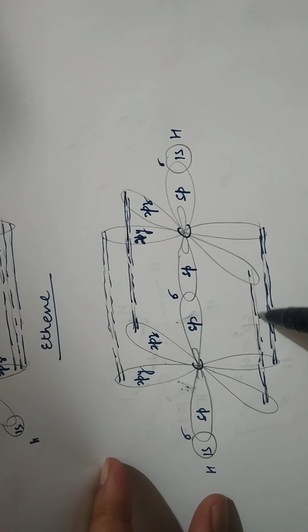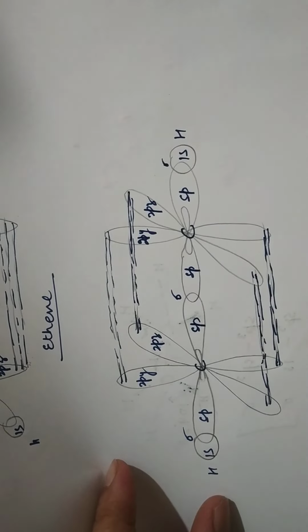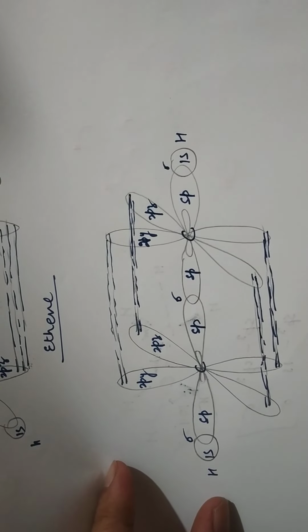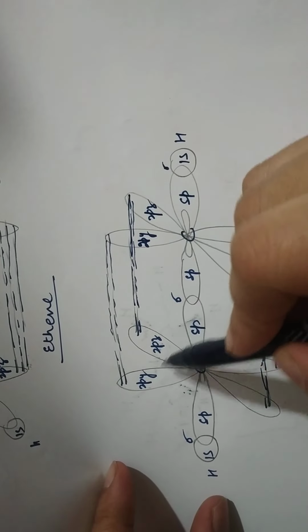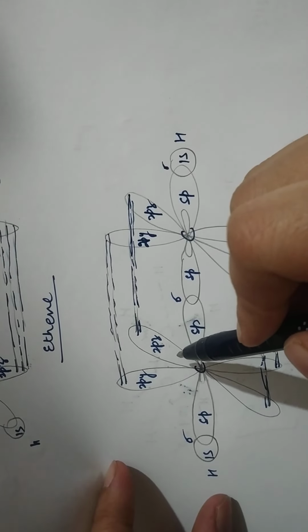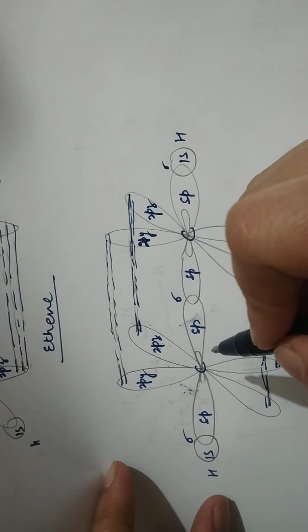You need to be very particular while drawing this. Now just imagine this structure. These two orbitals, the 2p orbitals y and z, are laid at 90 degrees to each other.